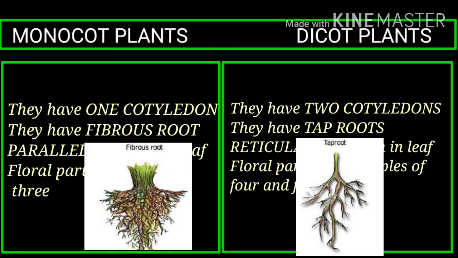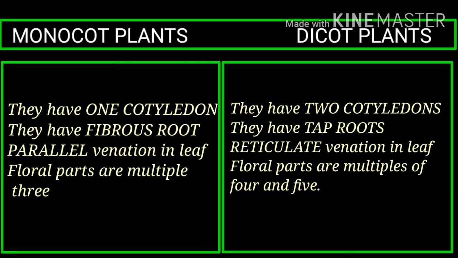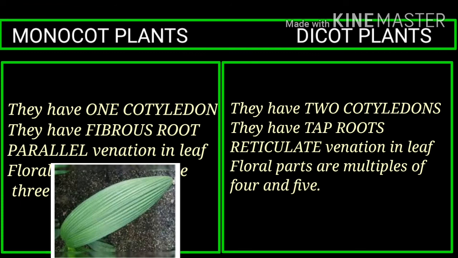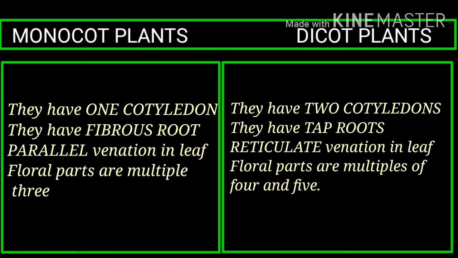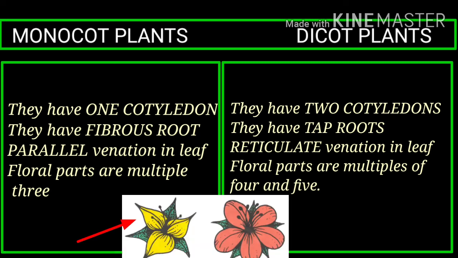We can see here in the diagram that monocot has fibrous roots and dicot has a taproot. In monocot plants, the arrangement of veins on the lamina of the leaf is parallel, so they have parallel venation, whereas in dicot plants, the veins of a leaf are reticulate, so they show reticulate venation. In monocot plants, the floral parts are multiples of 3. Here we can see 3 petals, and in dicot plants the floral parts are multiples of 4 or 5.